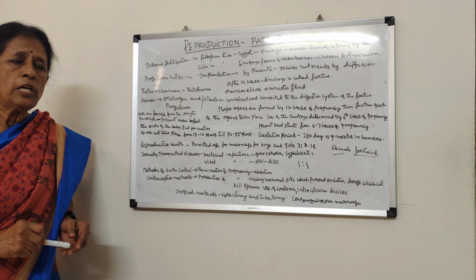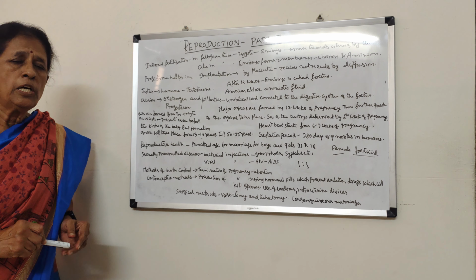How? There are different methods. What is termination of pregnancy? Termination of pregnancy, which is called abortion, is very harmful to the health of the mother. So that is why it should not be practiced. And there are contraceptive methods. What are contraceptive methods? It means prevention of pregnancy. Pregnancy can be prevented by different methods, which are safe and healthy practices.